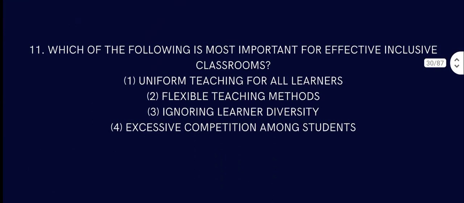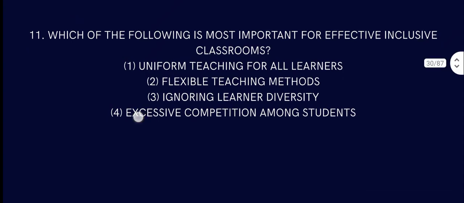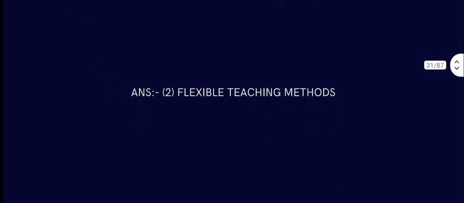Question number 11. Which of the following is most important for an effective inclusive classroom? Uniform teaching for all learners. That is not inclusive. Like we talked about earlier, the uniform, the similar, it's not really helpful. You just have to be flexible about who needs what. A slow child may need this and the fast child may need that. So the answer should be flexible teaching methods. Ignoring others and excessive competition are not most important for an effective classroom. So the answer is flexible teaching methods.